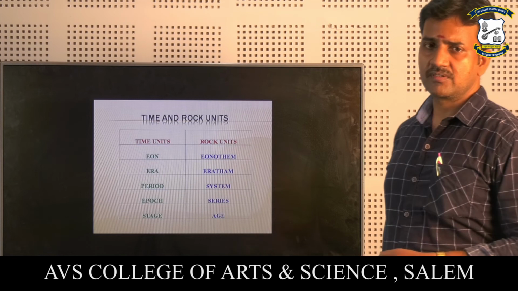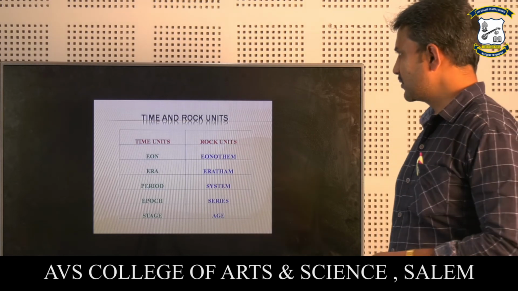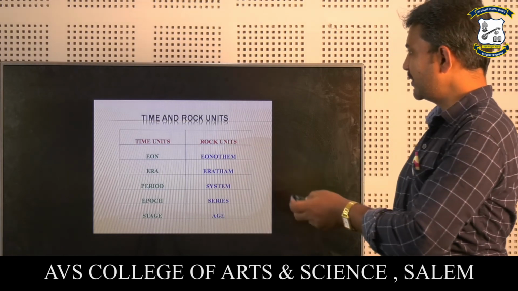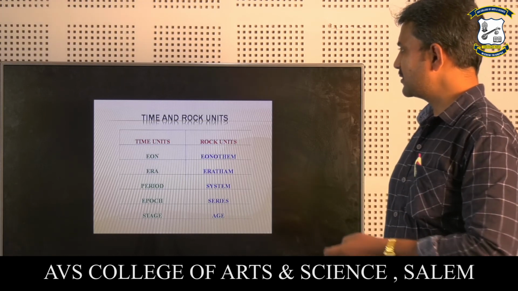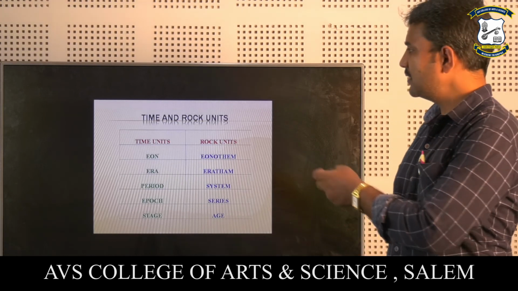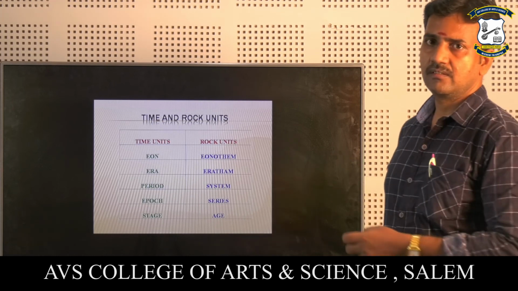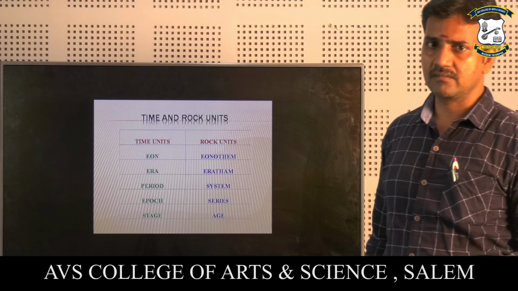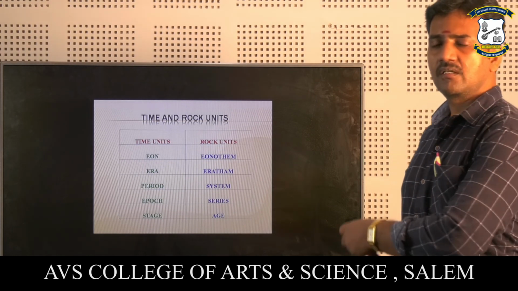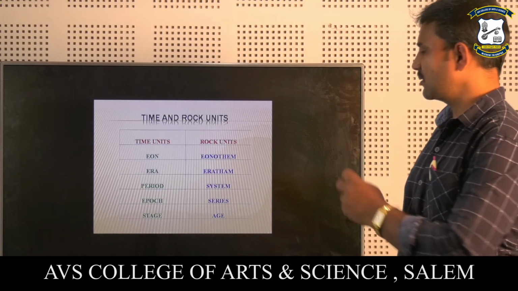So these are the time units and rock units. These are the most important ones. We have the time units and the equivalent rock units. The eon is a time unit, equivalent to the eonothem, and era is equivalent to the erathem, period is the system, epoch is the series, and age is the stage. So all these time units are equivalent to the rock units.